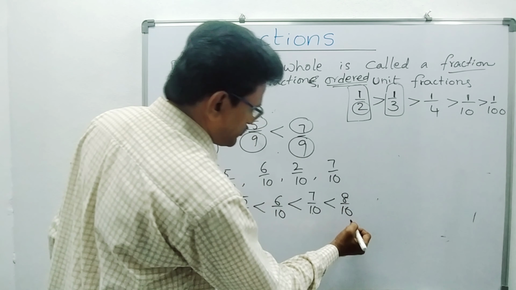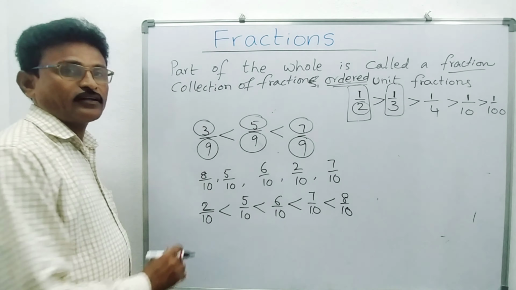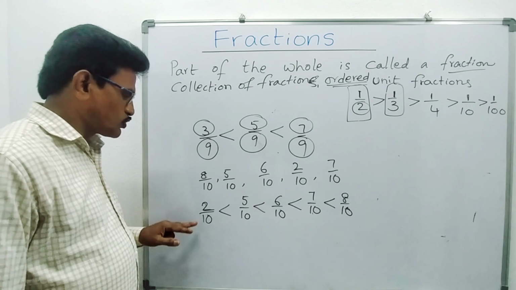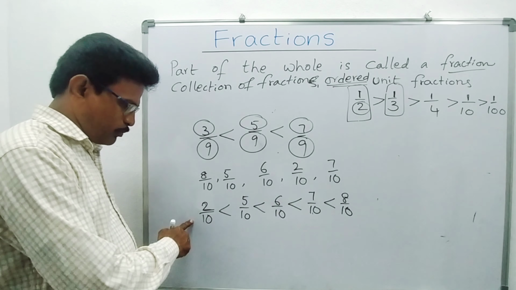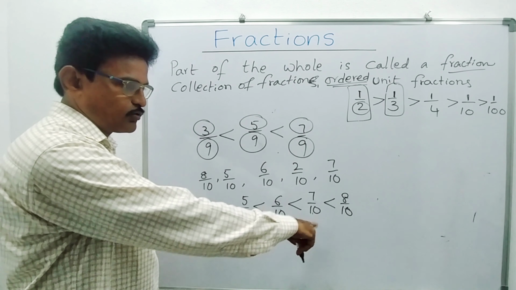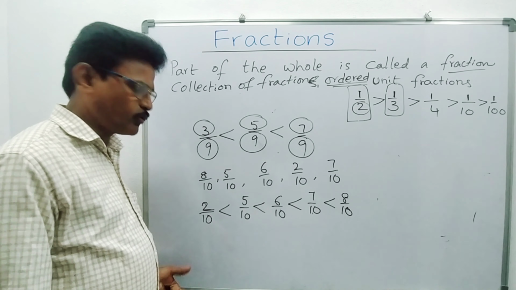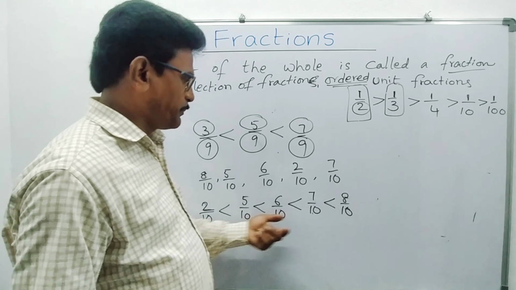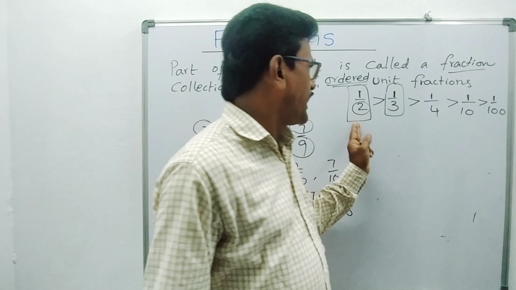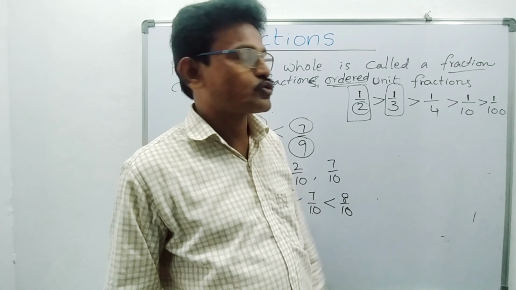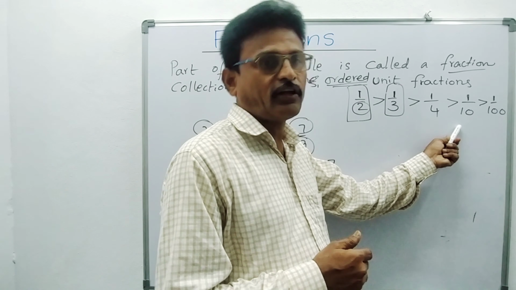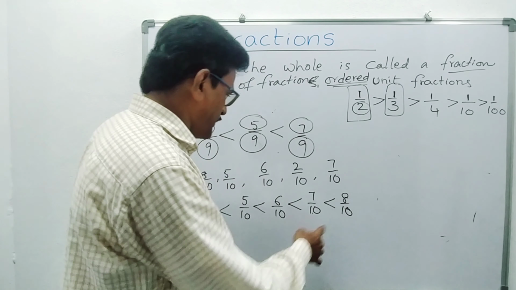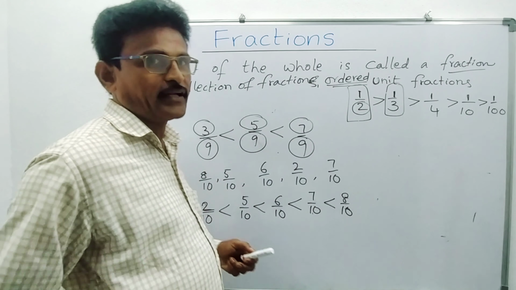Now the fractions are in ordered form. Small number to small fraction, keeping the fractions 2 by 10, 5 by 10, 6 by 10, 7 by 10, 8 by 10. Simple. In this way, we can keep them in ascending order. If the numerator is the same, we compare the denominator. If the denominator is the same, we compare the numerator.